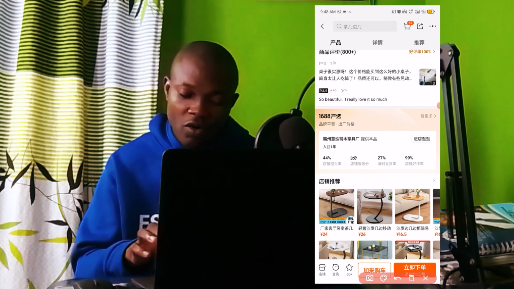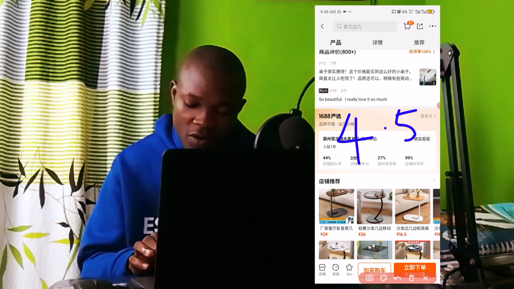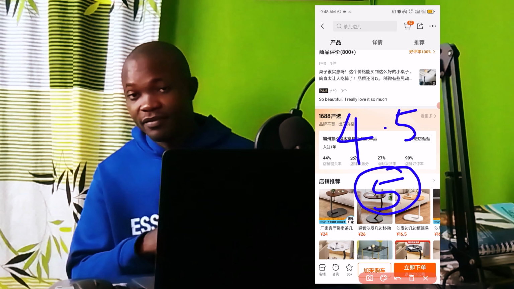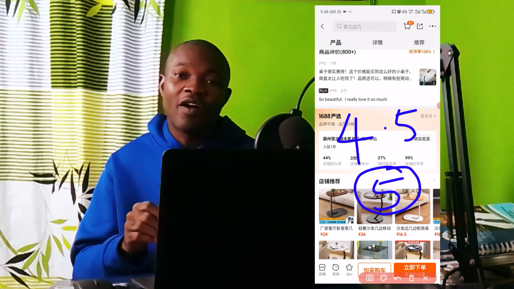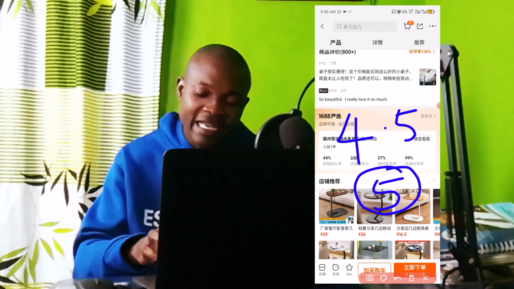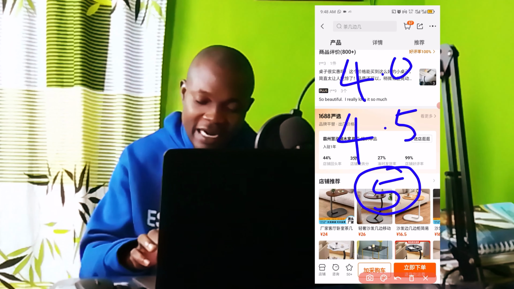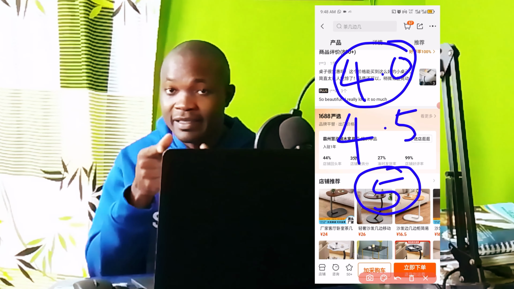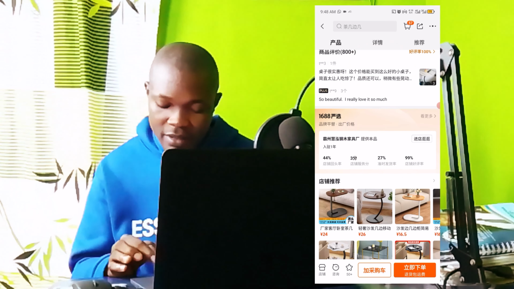Before you consider any store, always go for nothing less than 4.5 or 5-star rating. This is what I have to say about this. Don't go for anything less than 4 points as a general store rating. Anything less than 4 points, cancel it. Don't try to consider the store, or else you are playing a dangerous game.